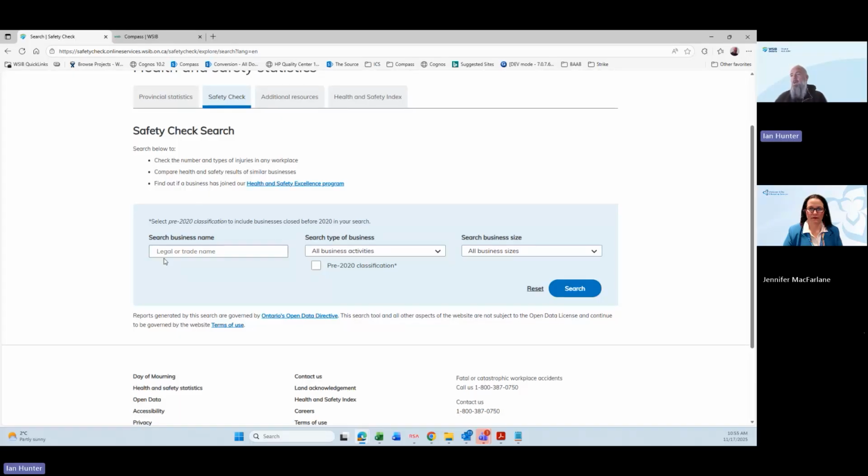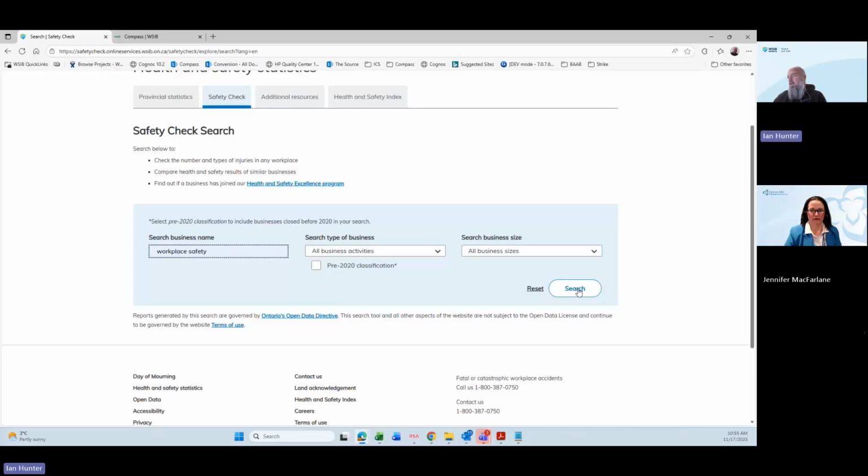We can search by business legal name or trade name. I know sometimes it gets a little difficult because some businesses may only register with us as their numbered company and may not provide us with their operating as. Sometimes it makes it a little tricky. There are certain scenarios when that does happen, but for the most part, everybody does show up and it is fairly simple to search.